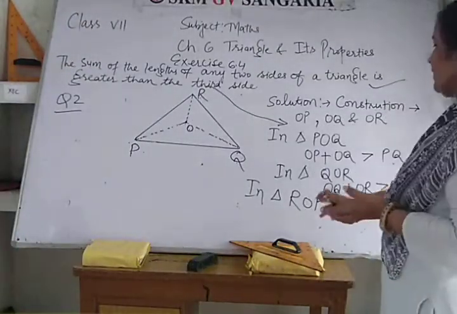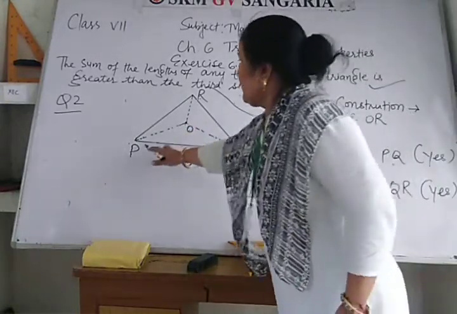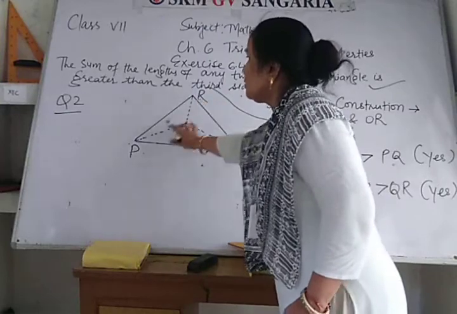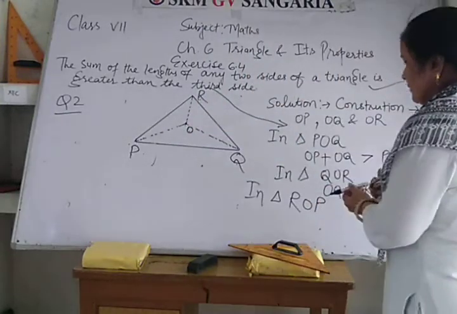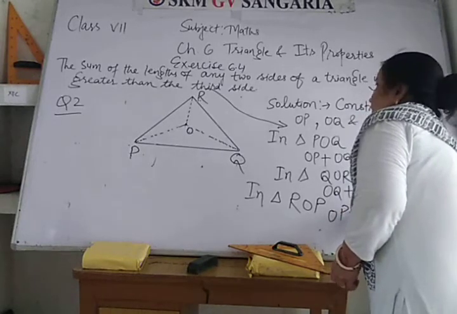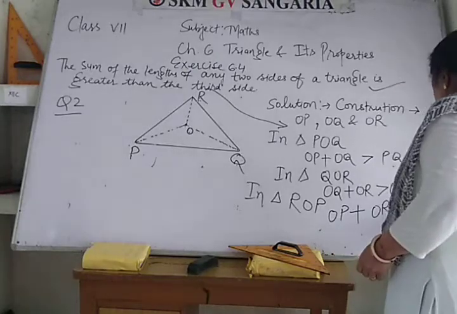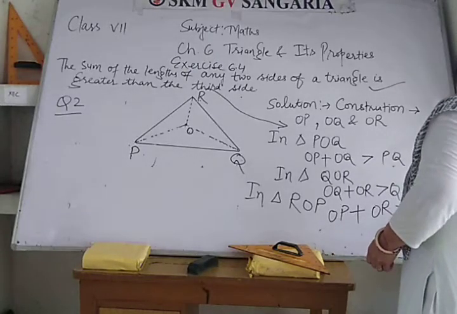So OP plus OR should be greater than PR. So this is also yes.